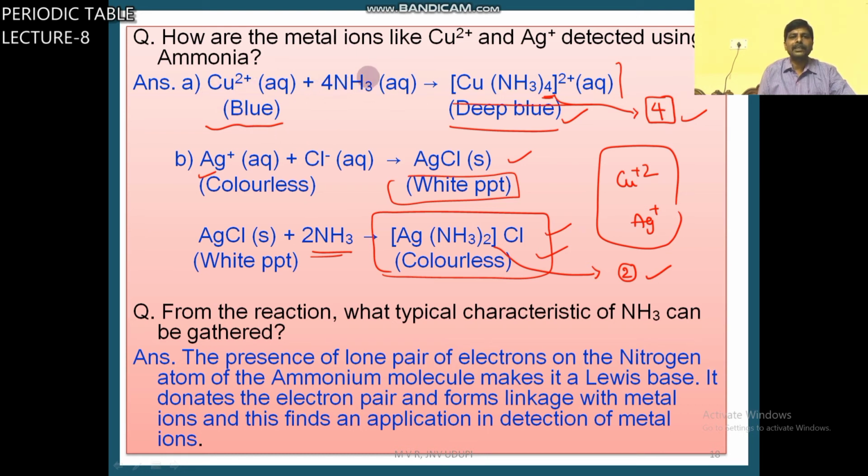With copper salts, it forms a complex. Similarly, with silver salt also it will form a complex. Next question. From the reaction, what typical characteristic of ammonia can be gathered? The presence of a lone pair of electrons on the nitrogen atom of the ammonia molecule makes it a Lewis base. It donates an electron pair and forms linkage with metal ions, and finds an application in the detection of metal ions.